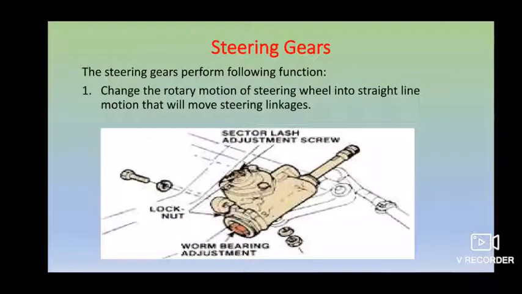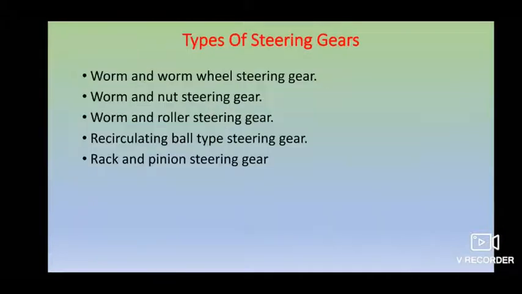And next is a very important one, the steering gear. Here you will learn the working of different types of steering gearbox. As you know, the steering gearbox is used to change the rotary motion of your steering wheel into straight line motion, which moves your steering linkages. Okay, so here you have the types of steering gears: worm and worm wheel steering gear, worm and nut type, worm and rolling steering, recirculating ball type, and rack and pinion steering gearbox. We'll go through the working principle one by one.